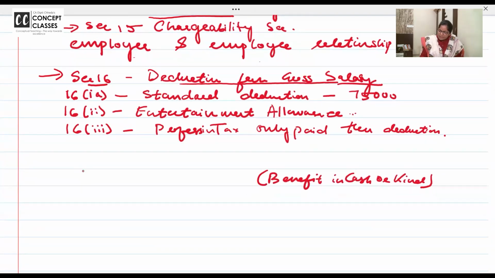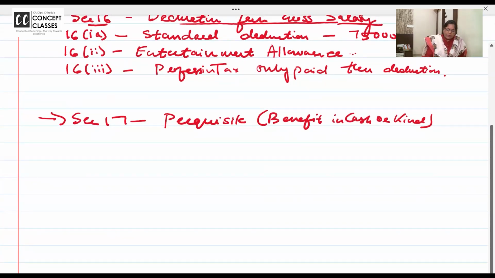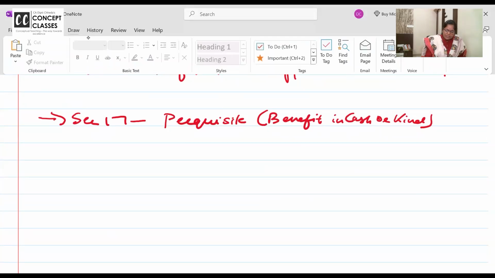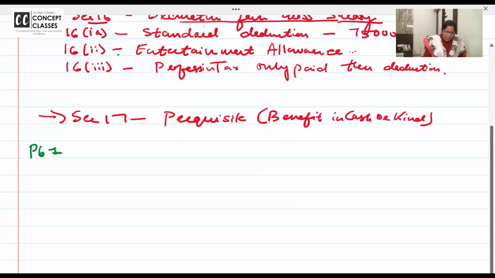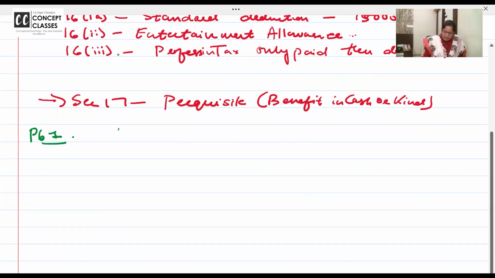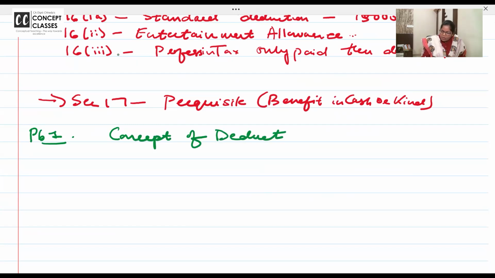Okay, can someone dictate what I made you write here? I don't remember now. What did we write? Yes, section 17, perquisites. It can be in cash and kind. Over. Now we will directly solve the questions. So I am in problem number 1 now, and we are doing the concept of deductions. All the deductions will not come in the exam.